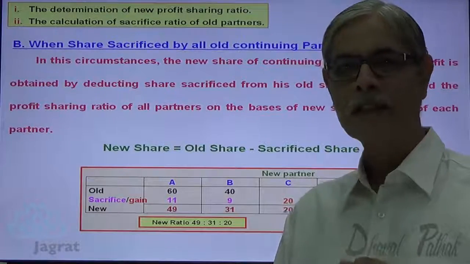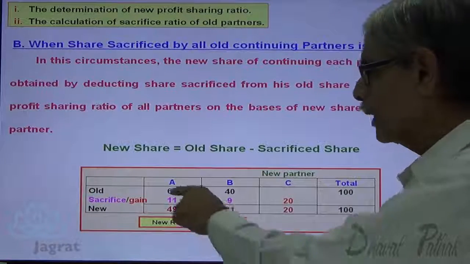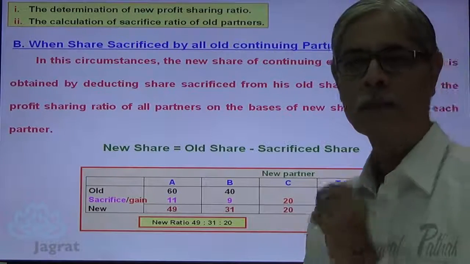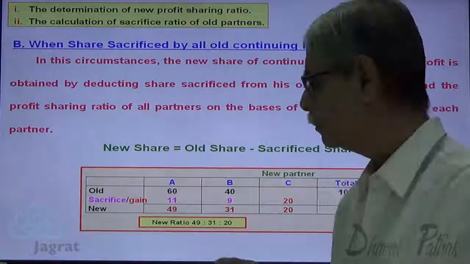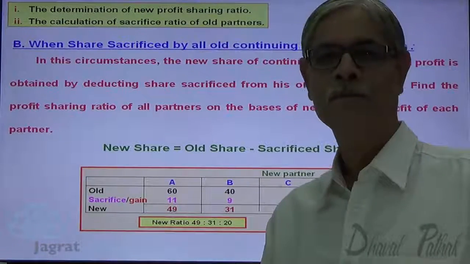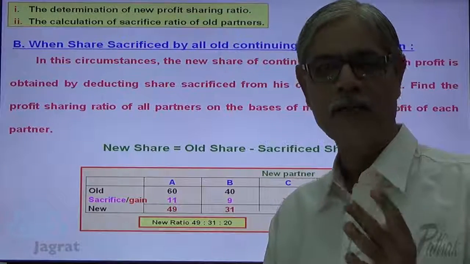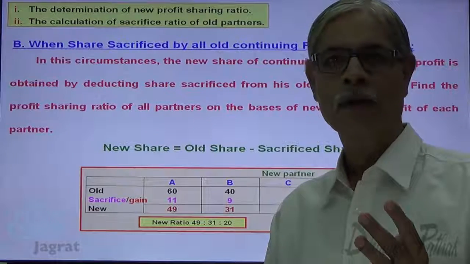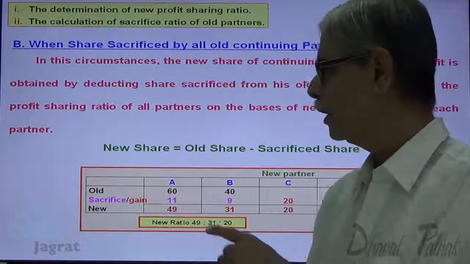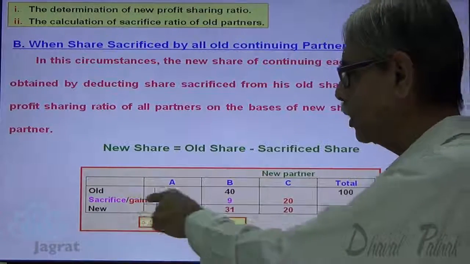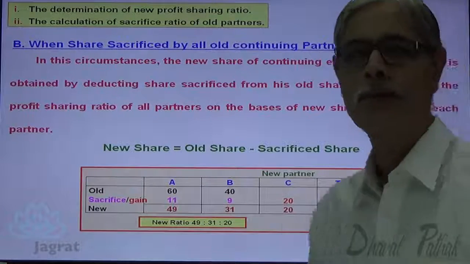Understand. Which are the parameters given to you? Old profit sharing ratio. What is the second thing given to you? You are given the share sacrificed by each partner. What you have found out? Share of new partner. And what is the other thing that you have found out? New profit sharing ratio. Once again, there are 4 parameters. Old ratio, share sacrificed by each partner, share of new partner in the firm, new profit sharing ratio. Here you are given this old ratio, share sacrificed, you have found out this 20% and you have found out this new profit sharing ratio.